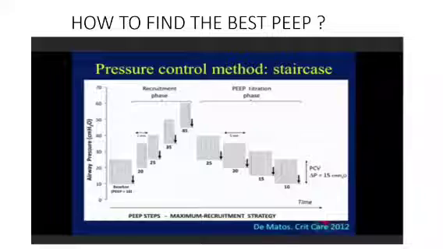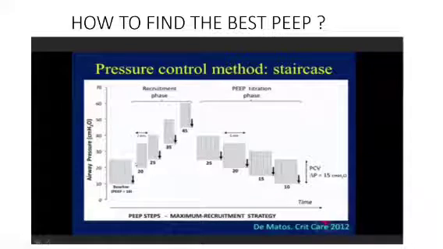Because I can set the maximum pressure which I want to give to my patient. Once I have converted my patient to pressure control, I'll set my maximum pressure at 25 and set a PEEP of 10. If you remember, I described driving pressure as plateau pressure minus PEEP. So in this case, 25 minus 10 will be 15, which I discussed is the best driving pressure I can keep for an ARDS patient.